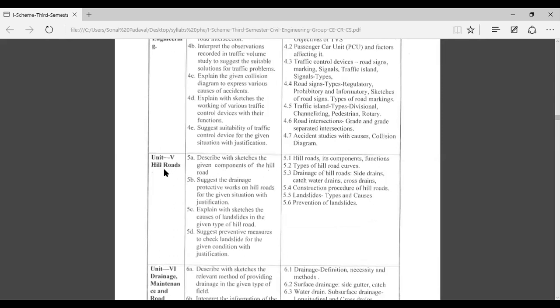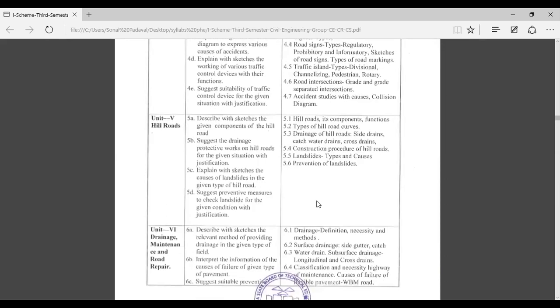Then unit number 5 is hill roads. This unit is for 10 marks and includes hill roads, its components, functions, types of hill road curves, drainage of hill roads, construction procedure of hill roads, landslide, type and causes, and prevention of landslide. Basically, unit number 5 deals with hill roads and their construction and landslides.